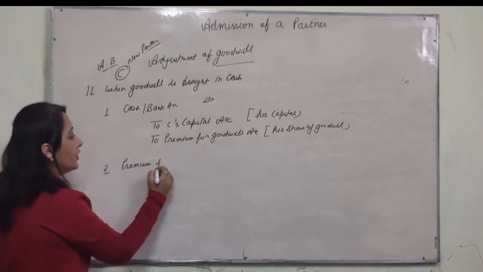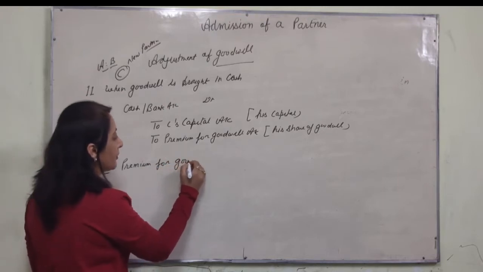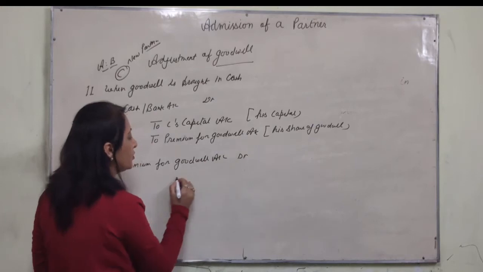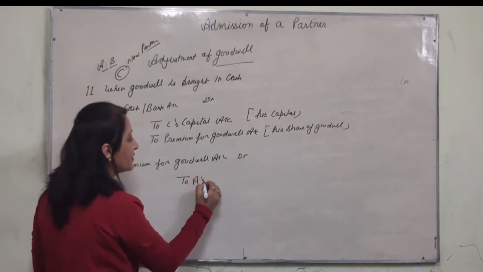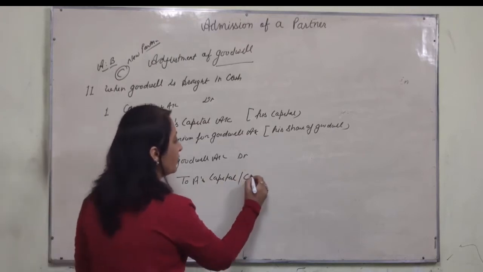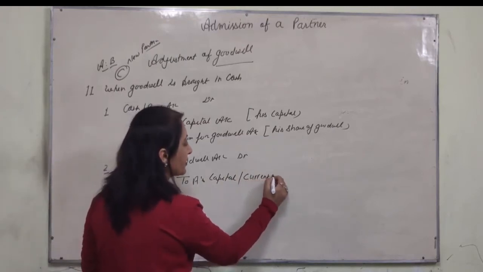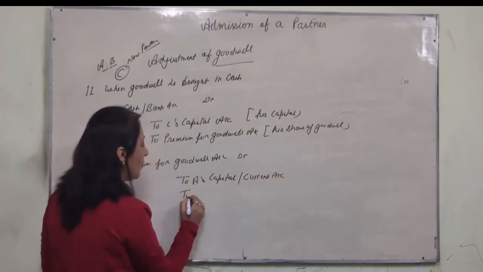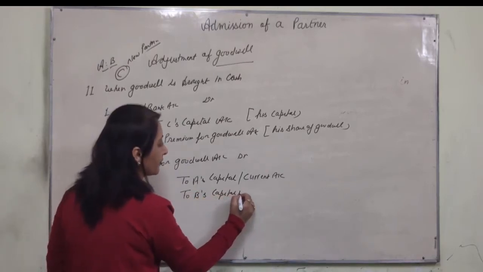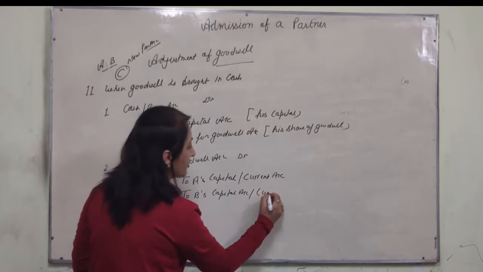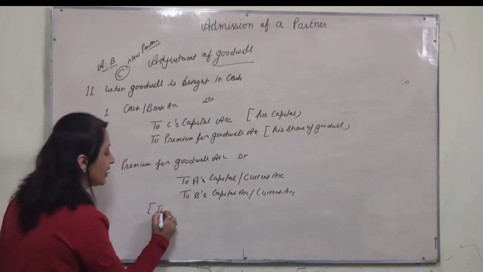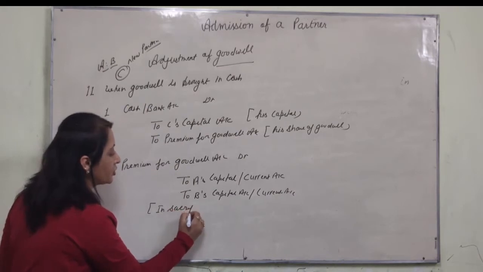Premium for goodwill account debited to A's capital account or current account, if capital is fixed, and B's capital account or current account. In which ratio? In sacrificing ratio.